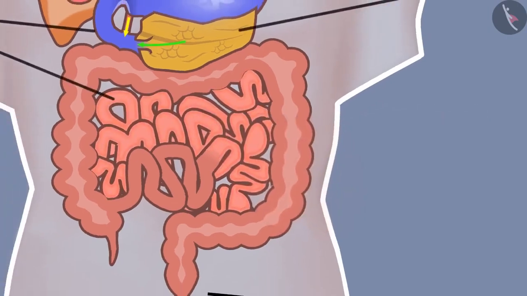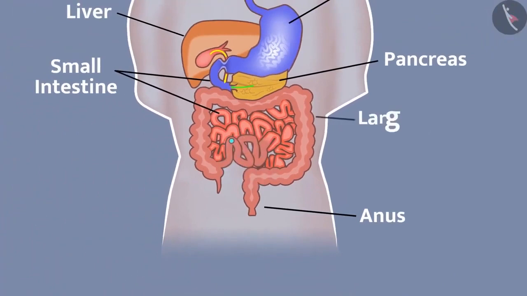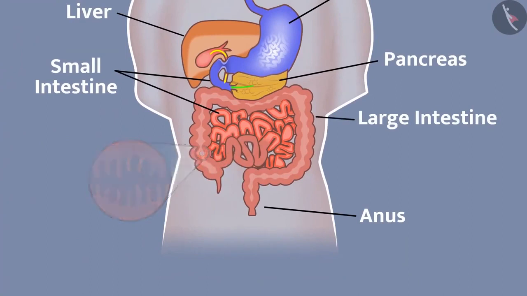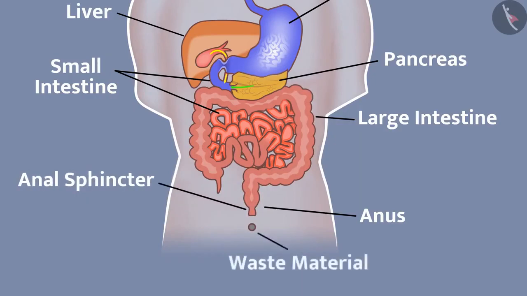After this, the undigested food enters in the large intestine. The villi present here absorb water from the undigested material. Waste material is removed from the body by the anus. Anal sphincter regulates the exit of waste material.